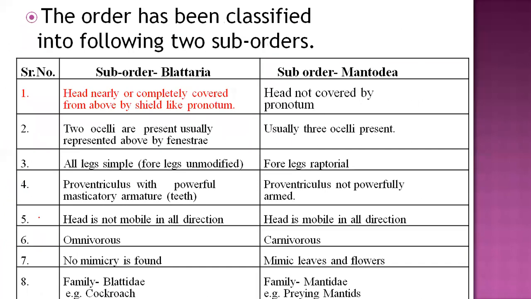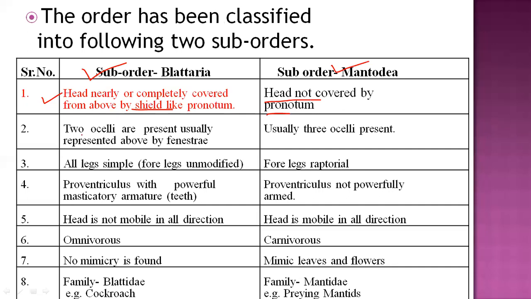Now let's see in detail the two suborders of the order Dictyoptera. The first is Blattaria, whose example is the cockroach. The other is the suborder Mantodea, whose example is the mantis. From the head point of view, in cockroaches the head is totally covered by a shield-like pronotum when seen from above. But in Mantodea, the head is not covered by the pronotum; the shield-like pronotum is totally absent in mantids.